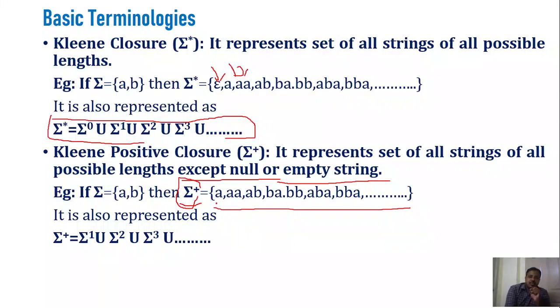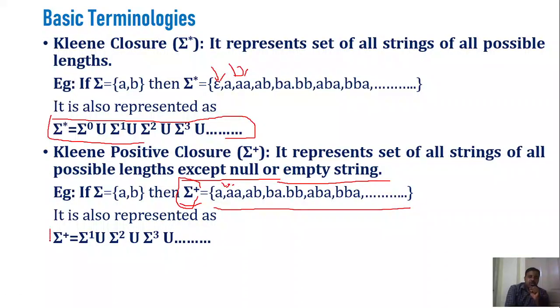What are the possibilities? It starts with strings of length 1: a, b. I have not mentioned b here, so just mention b in your example; otherwise I will modify this slide. Next we have aa, ab, ba, bb, strings of length 2. Next, aba, bba, strings of length 3, and so on.